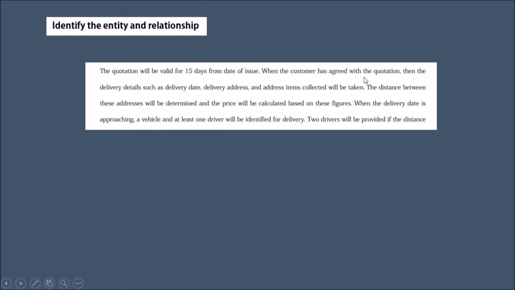When the customer has agreed with the quotation, then the delivery details such as delivery date, delivery address, and address items collected will be taken. The distance between these addresses will be determined and the price will be calculated based on these figures. When the delivery date is approaching, a vehicle and at least one driver will be identified for delivery.